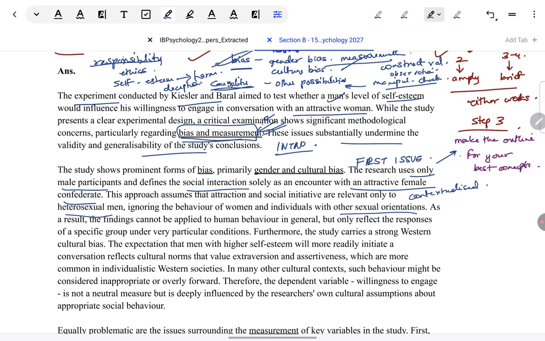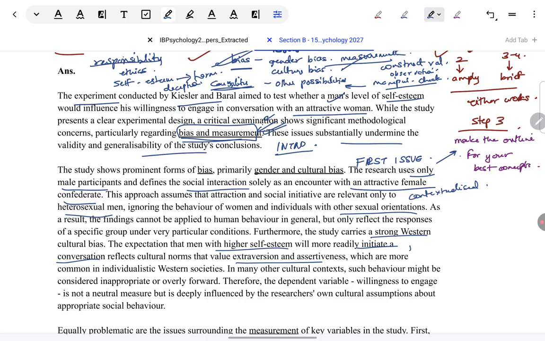Also, in terms of culture bias, again, generally I know what culture bias is, what the difference between Western and non-Western cultures is? No. How is Western culture bias being seen in this study? Because in Western cultures there is some freeness in talking to the opposite sex, so there will be extroversion, assertiveness in talking. But in non-Western cultures we might not observe this ease with talking to the other gender. Wanting to initiate a conversation to be able to see attraction is a very Western orientation of the researchers.